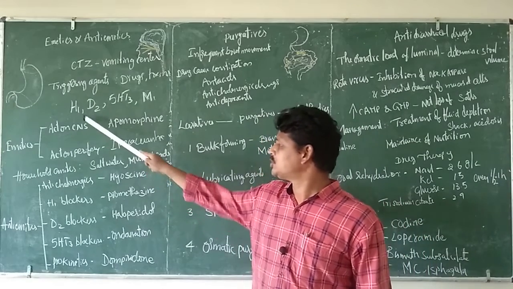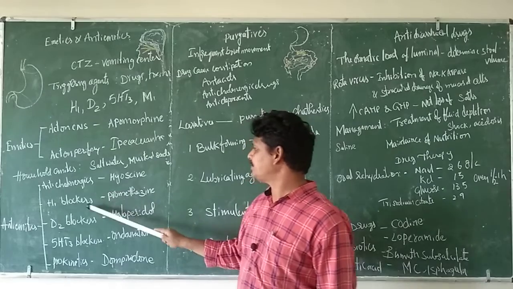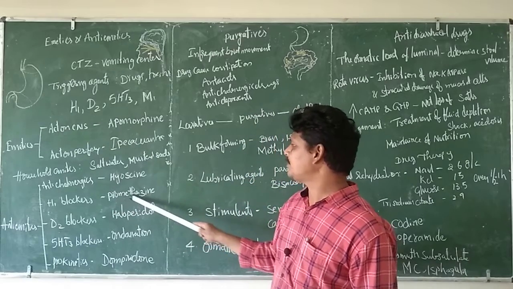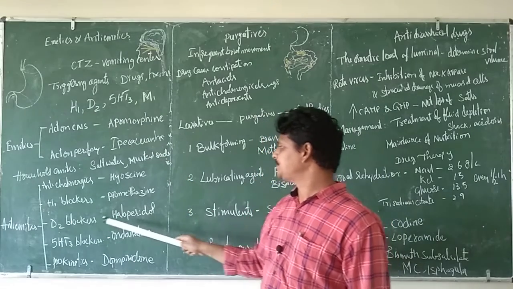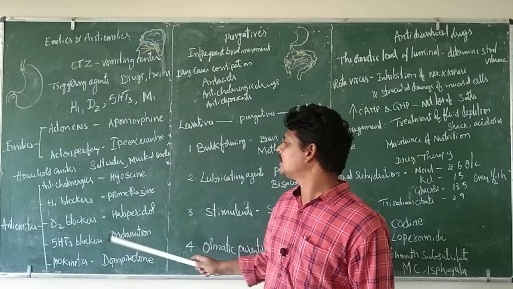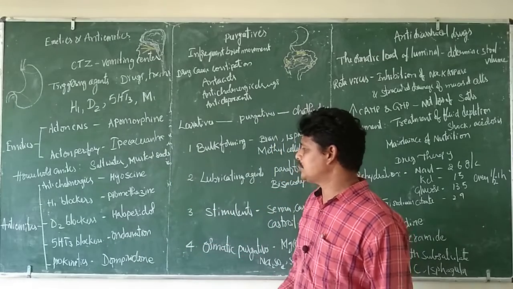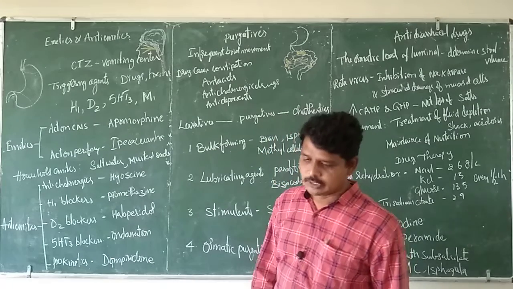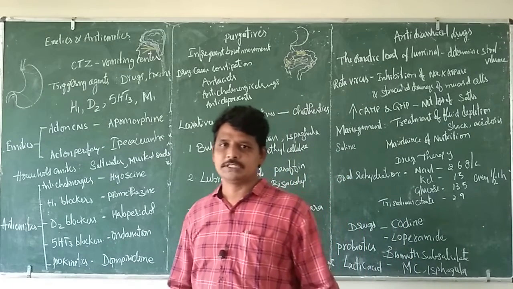By blocking histamine-related receptors we can inhibit the emesis process, for example promethazine. Or by blocking the D2 receptors, for example haloperidol. By blocking the 5-HT3 receptors, for example ondansetron. And prokinetics, for example domperidone. These are the agents which inhibit the emesis process.